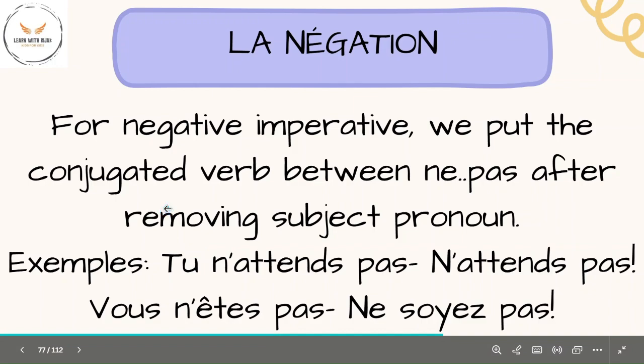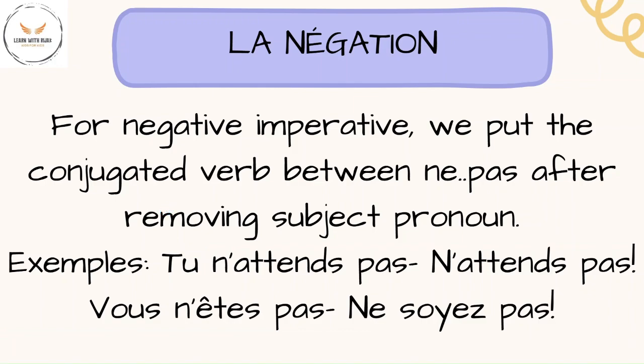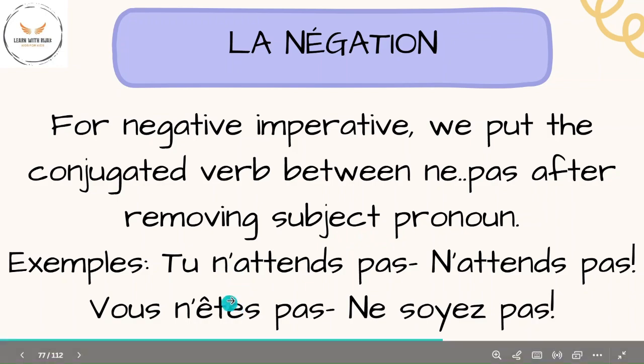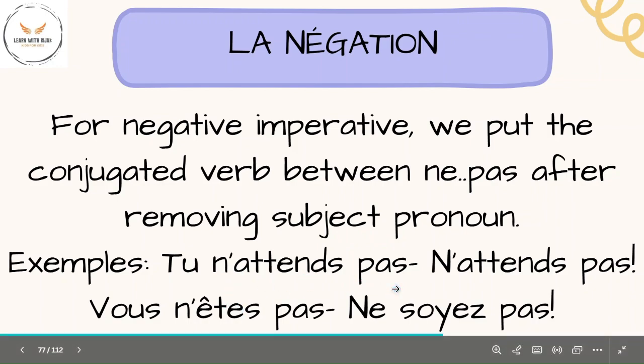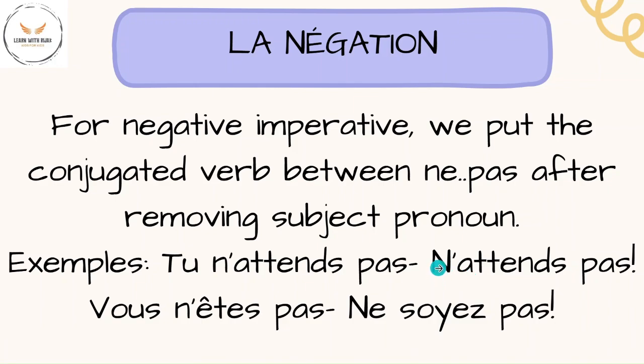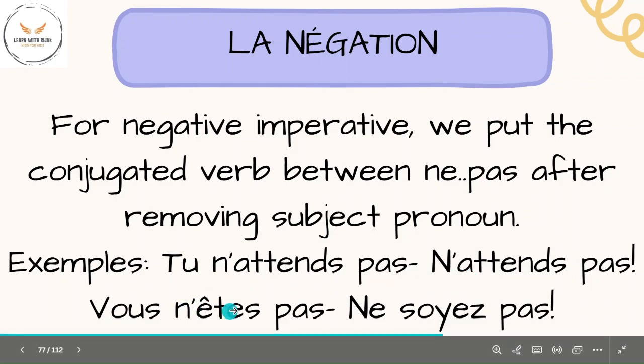Now we will look at the negation of imperative sentences in French. For negative imperative, we put the conjugated verb between ne and pas after removing the subject pronoun. For example, we have tu n'attends pas. We remove the subject pronoun and we keep the verb between ne and pas. Here the verb is attendre and since it begins with a vowel, ne becomes an apostrophe. Similarly, vous n'êtes pas. We remove the subject pronoun and keep the verb between ne and pas.